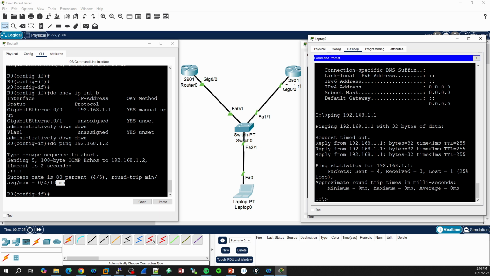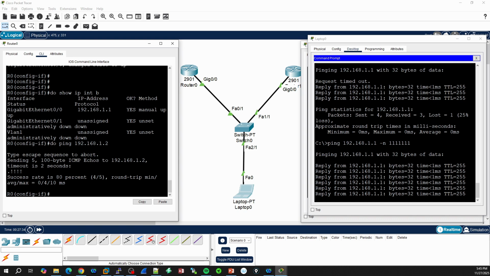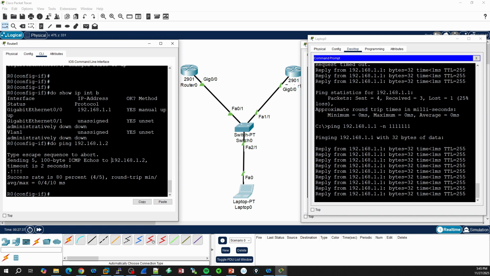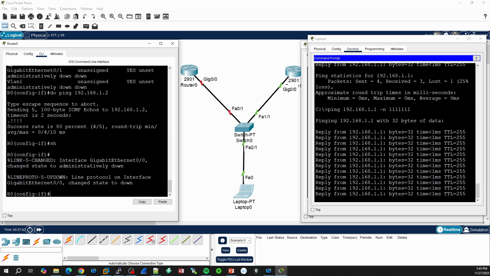But if we try to test what percentage we have in our situation with the load balancing and the redundancy, we're gonna see that we do not have many options in this current situation. Why? Because if we go to the laptop again and ping this device, router 0, for a much longer time, and we go to router 0, to the interface 0/0, and we use the command shutdown, we're going to see something really interesting.